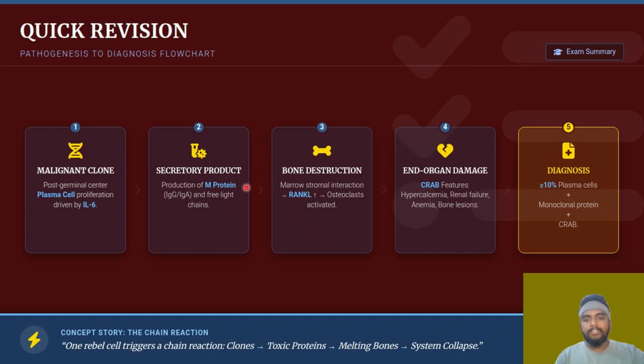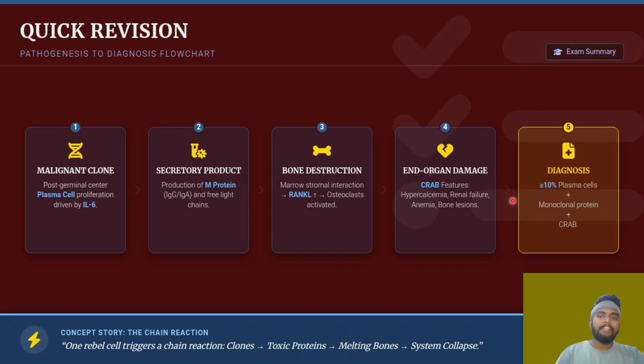Then we have the bone destruction. Osteoclast activity is increased and osteoblast activity is suppressed. That is, the production of the bone is suppressed and destruction of the bone is increased. And then end organ damage: you will have hypercalcemia due to bone lysis. Due to the destruction of the bone, there will be hypercalcemia.